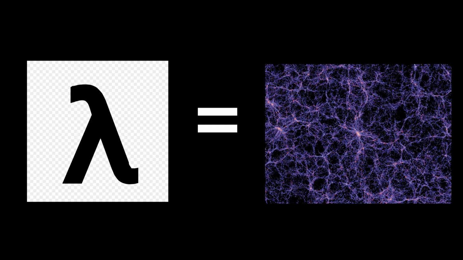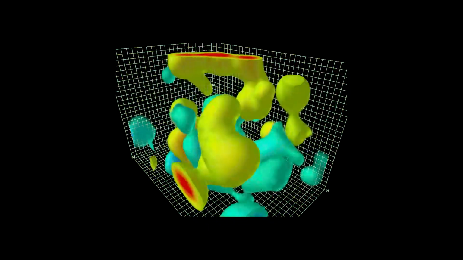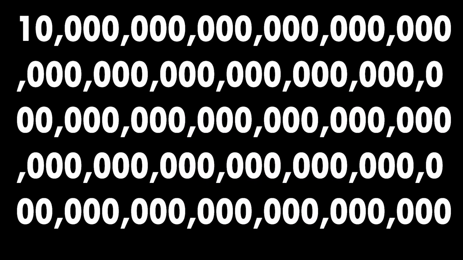The leading theory is that Einstein's cosmological constant represents dark energy in the universe. And while it does have the most supporting evidence, it does come with its own host of issues. Several quantum field theories would require the cosmological constant to have a value over 10 to the 100 times larger than it's been observed to be.